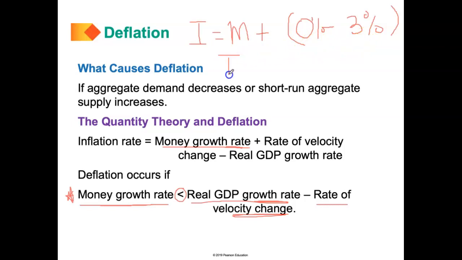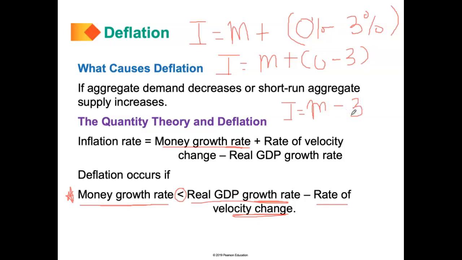Now, if you simplify this, you have inflation equals M plus 0 minus 3, and that is basically going to be I equals M minus 3.